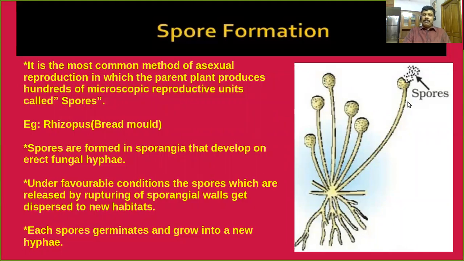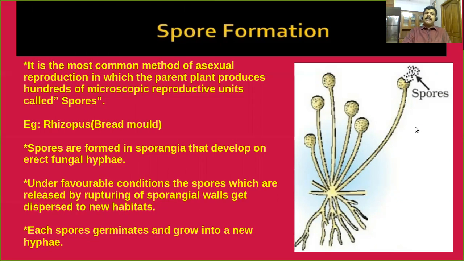Most fungi can reproduce by means of asexual spores. One of the most important examples is Rhizopus, or bread mold. This is a diagrammatic representation of Rhizopus. It's a type of fungus commonly seen on decaying food materials, especially on bread.